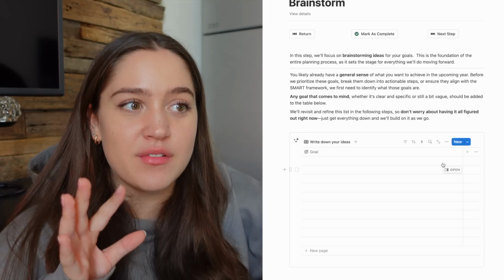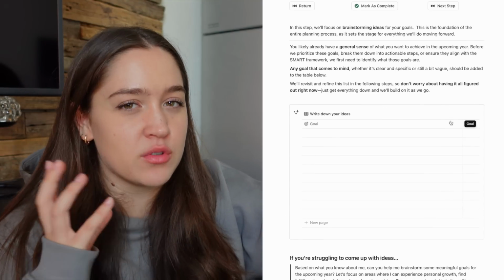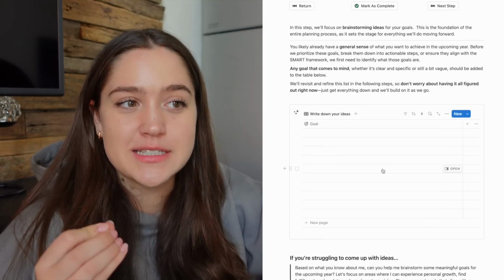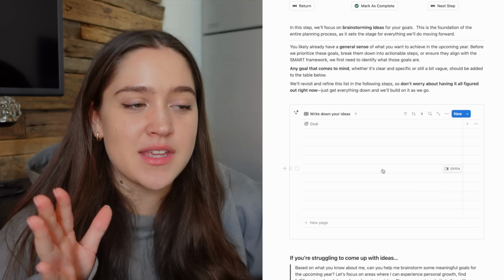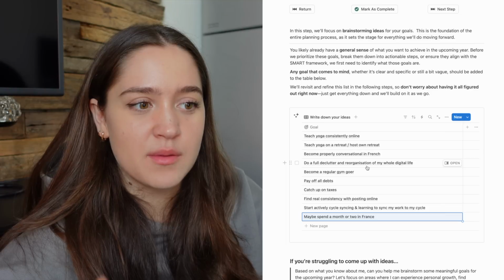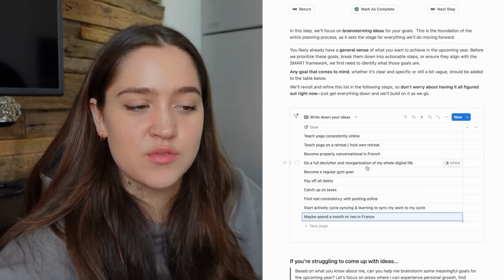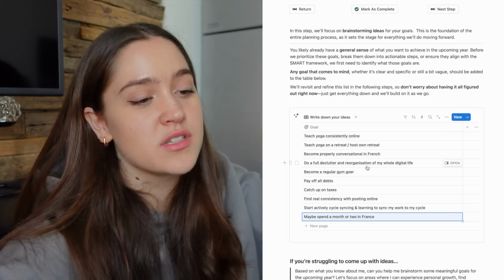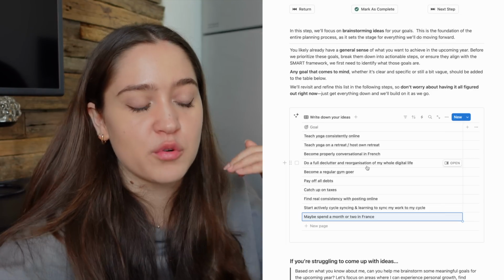So before we start planning out everything in detail, I'm sure a lot of people have a general idea already of what they want to get done. So let's start with this. I have a few general ideas that I know I want to work on. Okay, honestly, I'm kind of struggling to come up with more goal ideas right now, which is fine because as we go into the next steps, we're going to be adding on more goals before we prioritize.